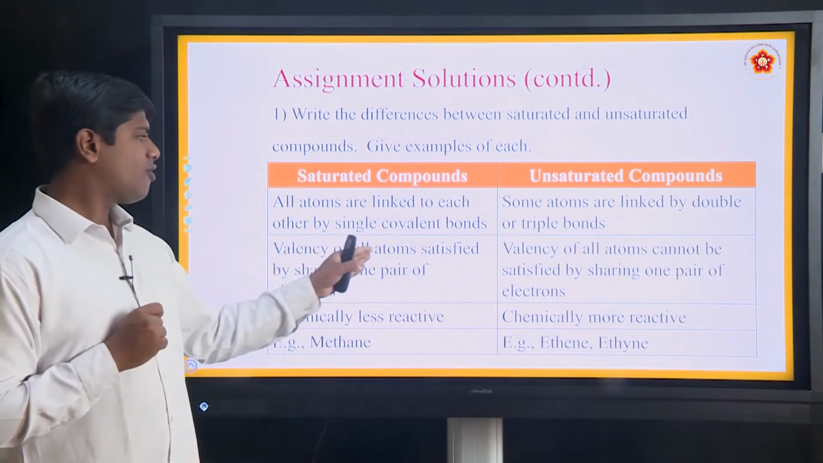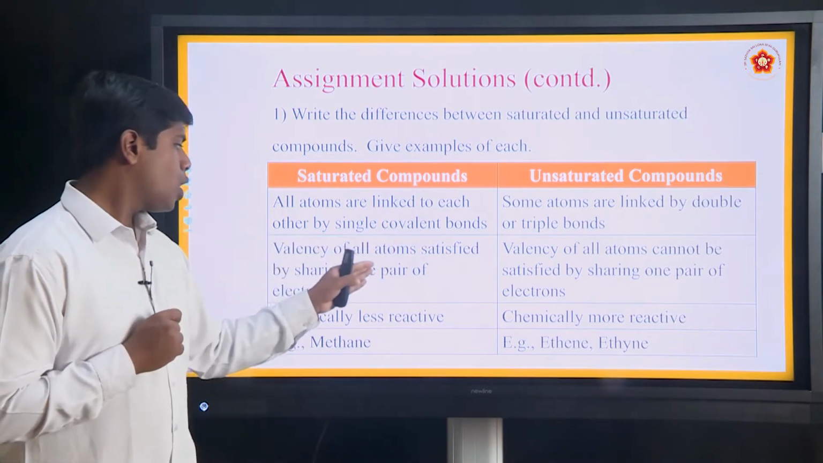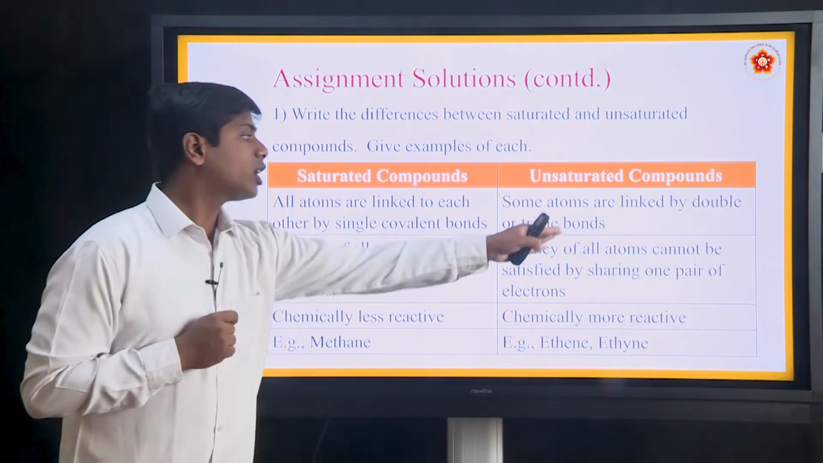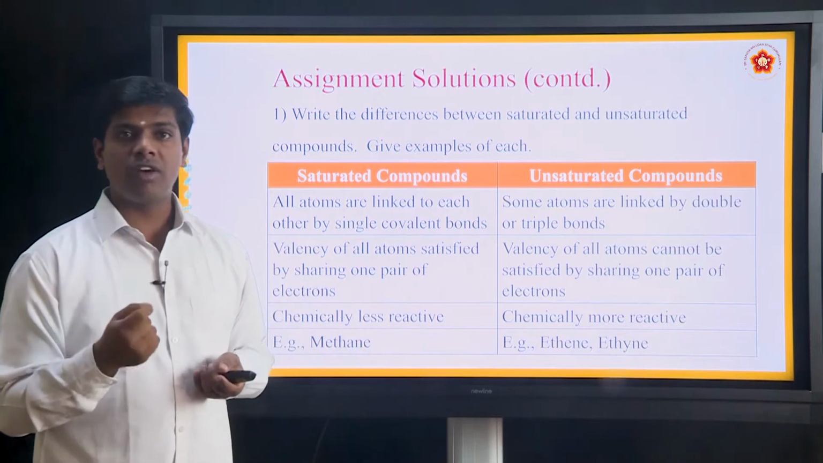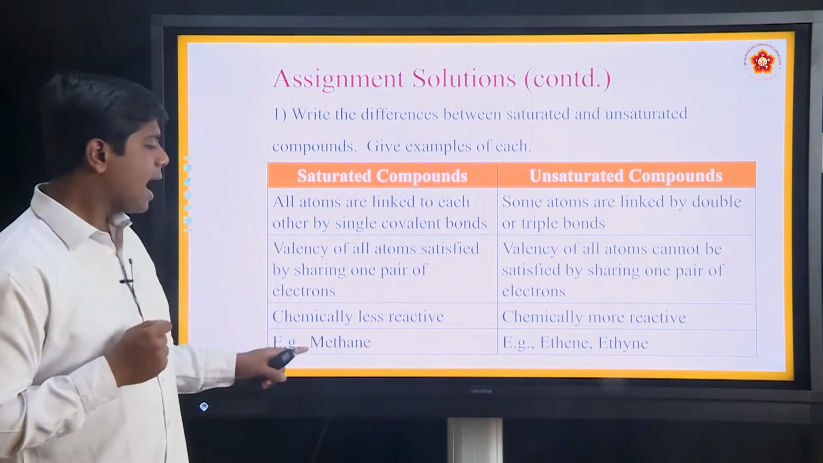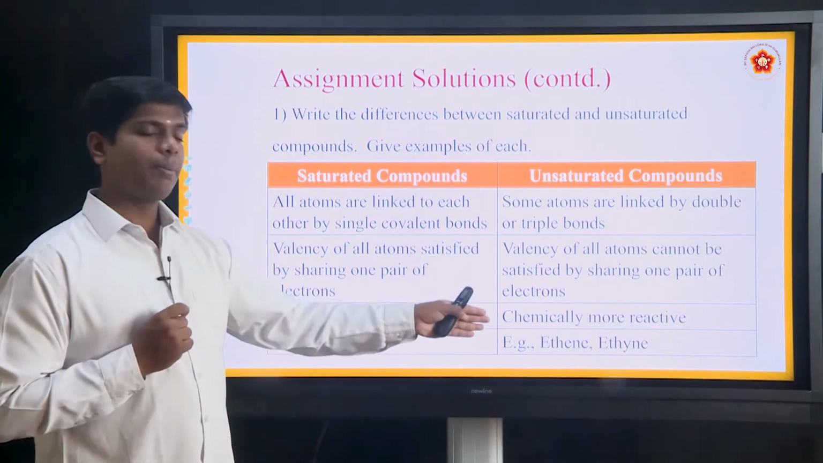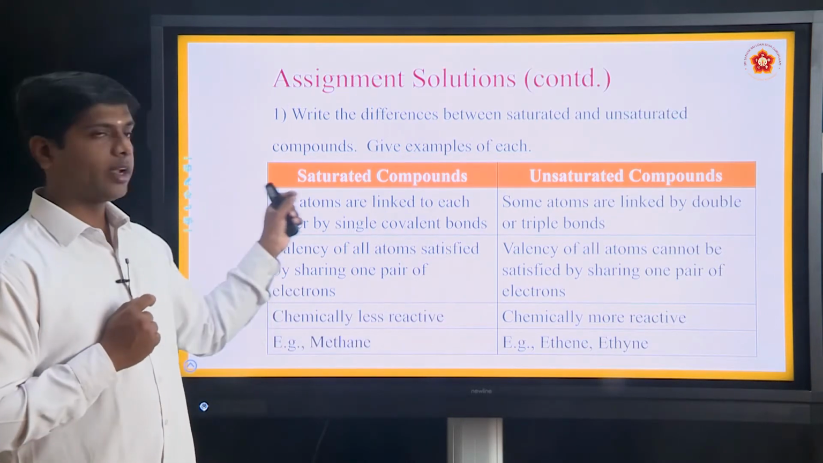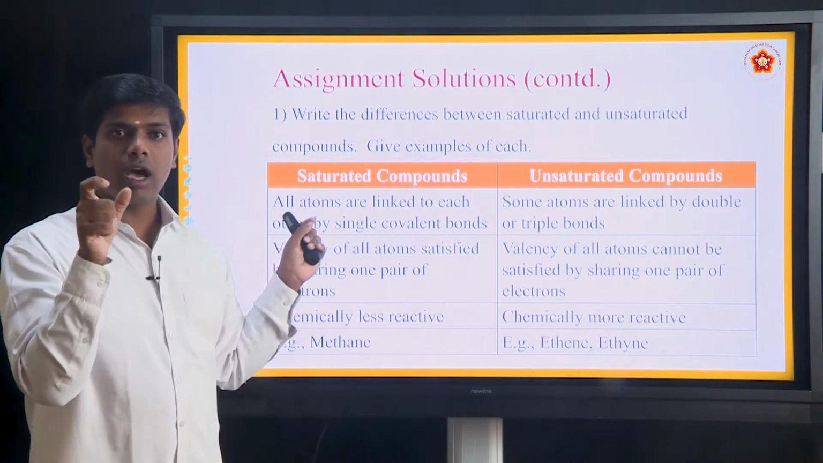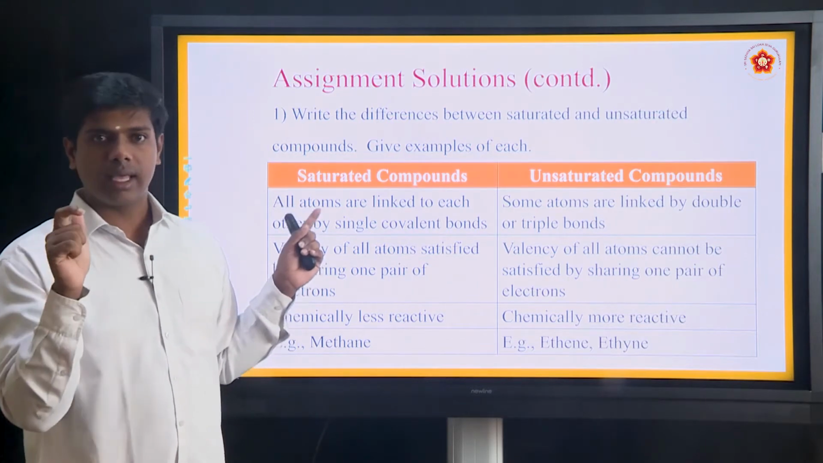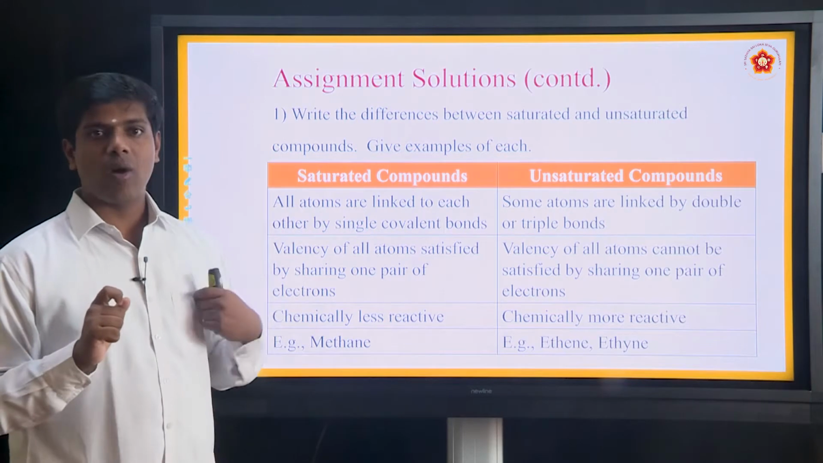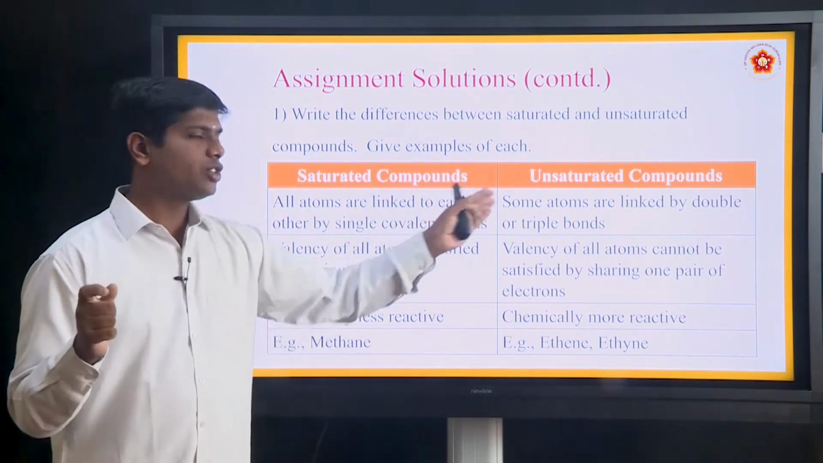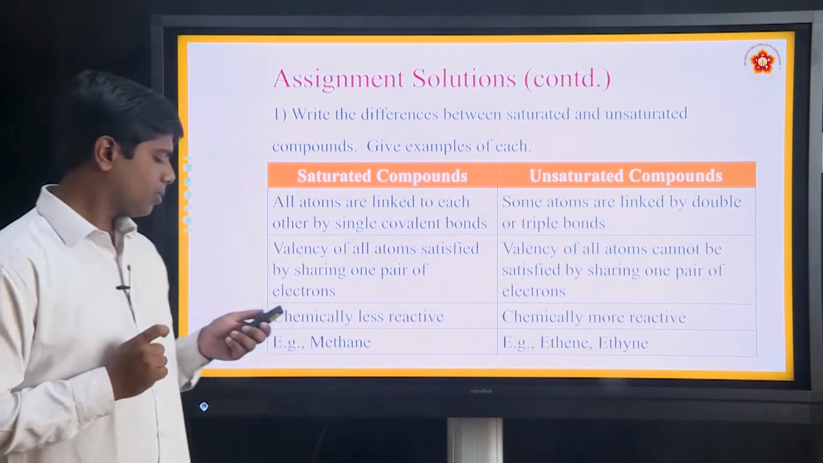In saturated compounds, the valency of all atoms is satisfied by sharing one pair of electrons. In unsaturated compounds, the valency of all atoms cannot be satisfied by sharing one pair of electrons. Example: methane for saturated, and ethene and ethyne for unsaturated. You have to remember this, very important. If between the two carbon atoms there is a single covalent bond, they are generally saturated compounds. If there are double or triple bonds, they are generally unsaturated compounds.